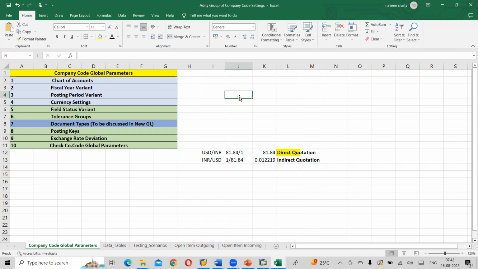Naveen, is this Excel named correctly? It's named Aditya group of companies. Did I give Aditya? I'll change it, I'll rename it. Right now, first complete this, then we can go ahead. Once you are done, let me know.